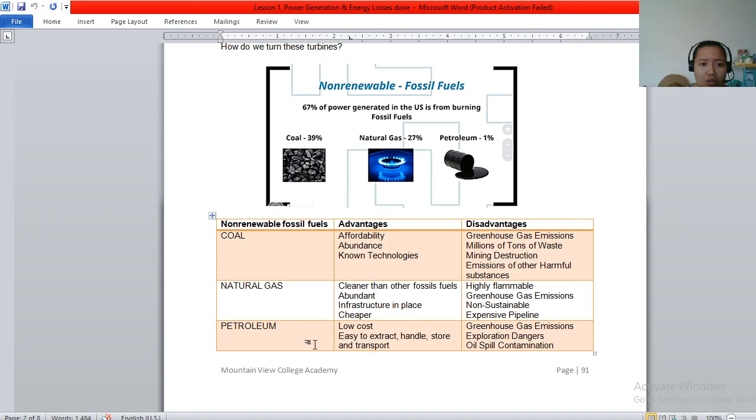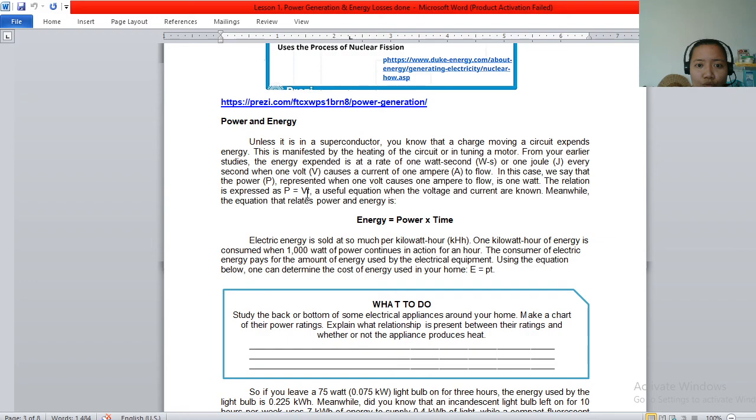We have here power. Power is represented with P. When 1 volt causes 1 ampere to flow, that is 1 watt, and the power can be expressed as P is equal to V, which is the volt, multiplied by I, or the current. So this formula is also useful.